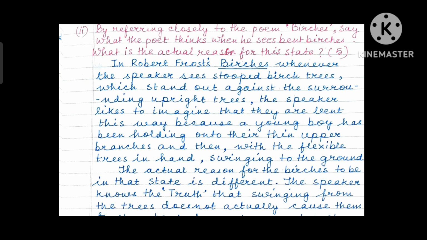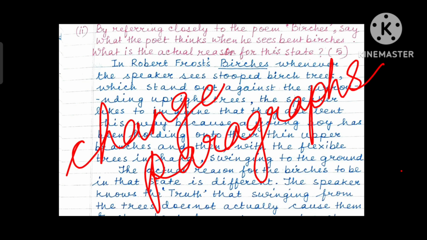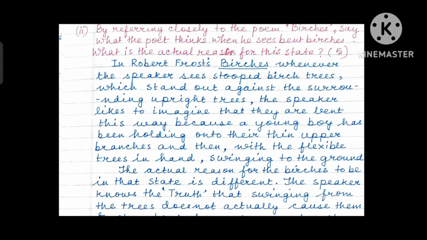In Robert Frost's Birches, whenever the speaker sees stooped birch trees which stand out against the surrounding upright trees, the speaker likes to imagine that they are bent this way because a young boy has been holding on to their thin upper branches and then, with the flexible trees in hand, swinging to the ground. This is the first part of the question, and then you will have to change the paragraph for the next part of the question, for the sub part. This is a brief answer, and now the sub part.